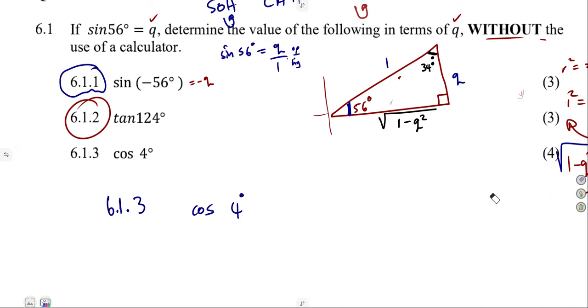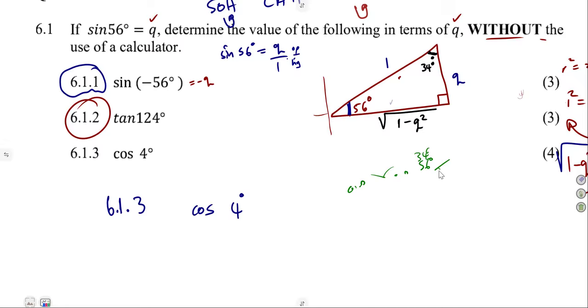Double angle is out. And these two don't have anything in relationship with 4. So when it is like that, think of other identities. But before, you can consider cofunctions, because we know that cofunctions work with 90 degrees minus x, whatever x will be given there. So from these two, is there any part where we're going to get 4 degrees if we say 90 minus 56? Not. 90 minus 34? Not. There's nothing there. So cofunctions are out. What are we to use now? We are stuck.